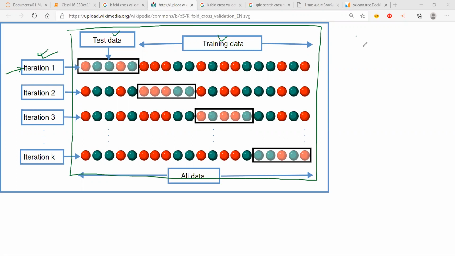Let's say I have 100 rows and my testing data is 20%. So 20 rows I have already kept aside. The remaining is 80, so I'll take only 80 and apply this technique. For each and every validation, I'm not breaking the data into training and testing sets.